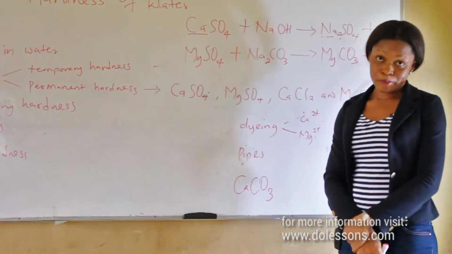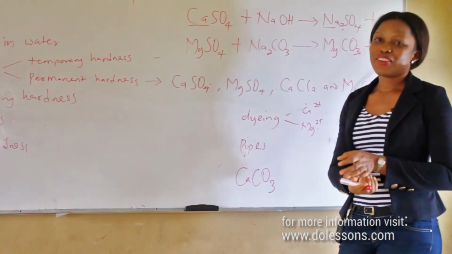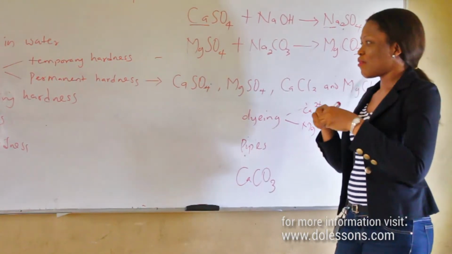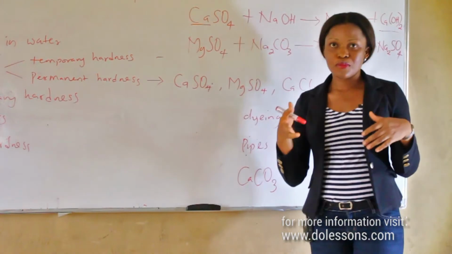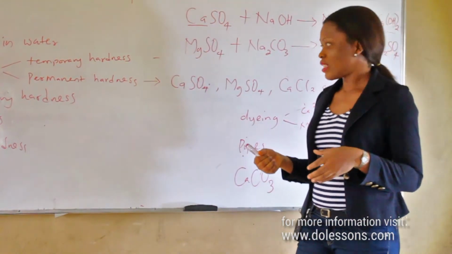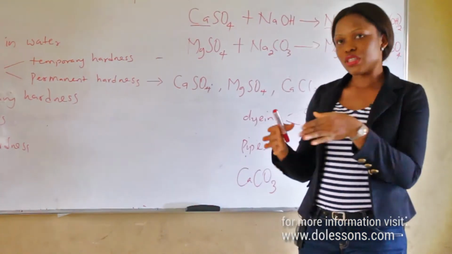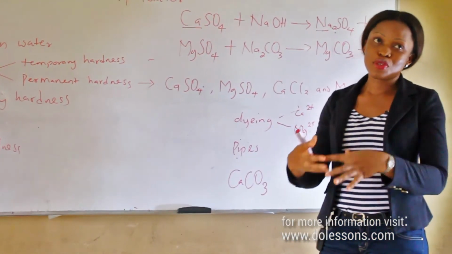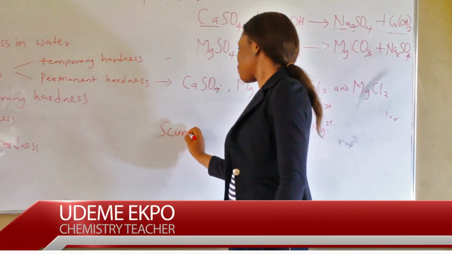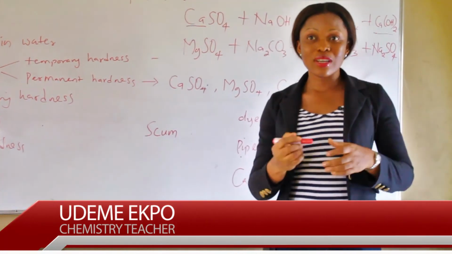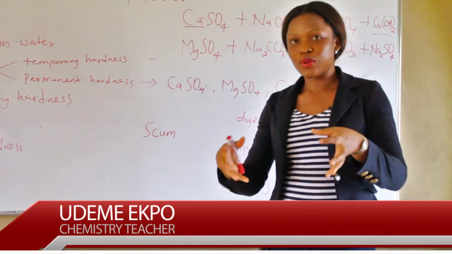The other disadvantage is that it wastes our soap. If you use hard water to wash, instead of forming lather, it will be forming insoluble particles of calcium or magnesium salts, because the calcium ion or magnesium ion in the water will react with the soap to form an insoluble salt, which will come out as what we call scum. That is unpleasant solid particles coming instead of lather, and they will stain the clothes.